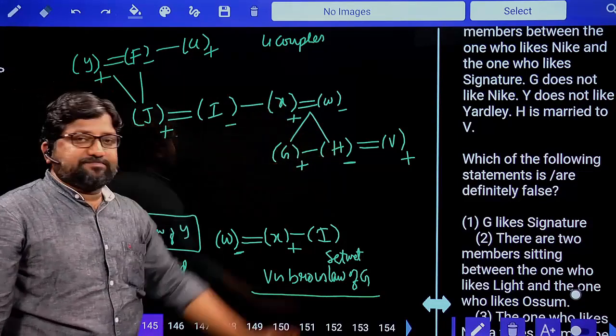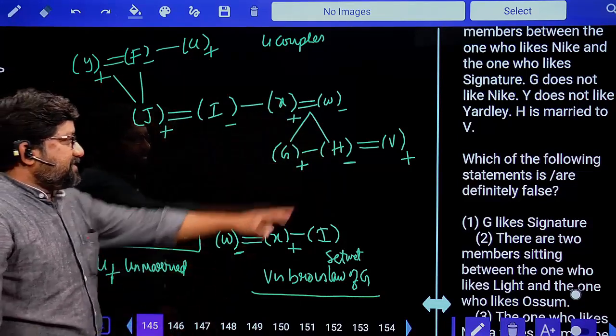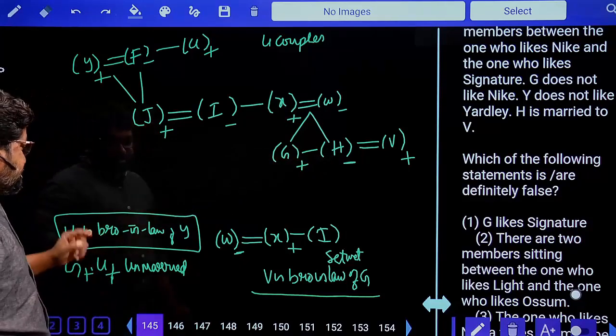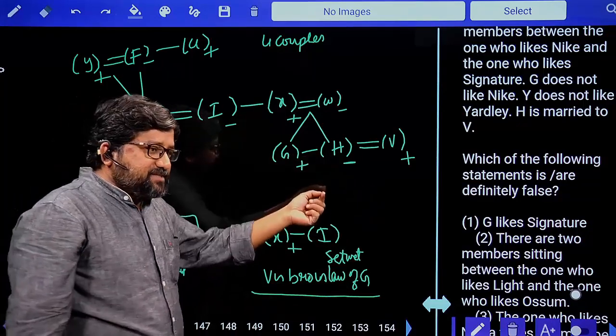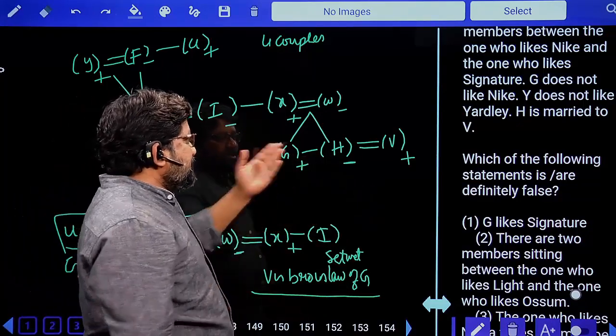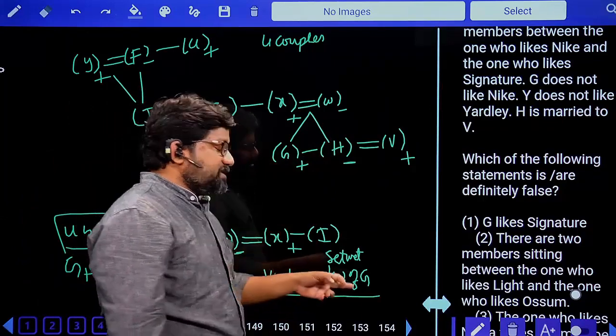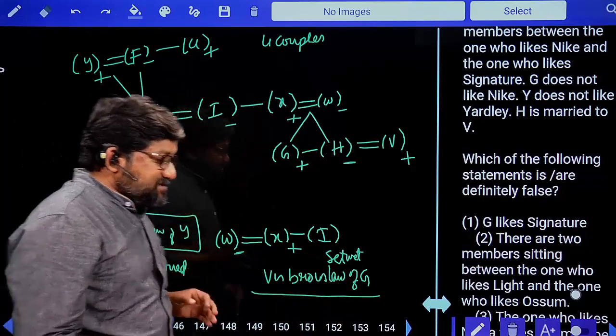4 couples. 1, 2, 3, 4. Done? Yes. So earlier I have taken H wrongly. You have information about U. You don't have information about H. So H is female. How did I say H is female? Because this H is married to V and V is the brother-in-law of G. So yes, this is the question.